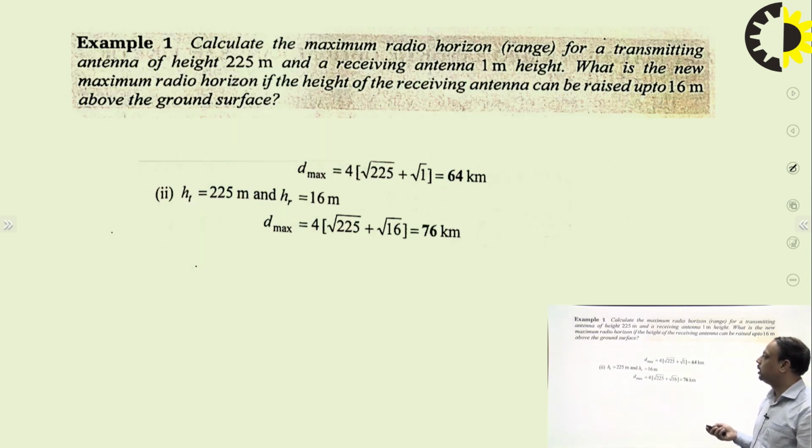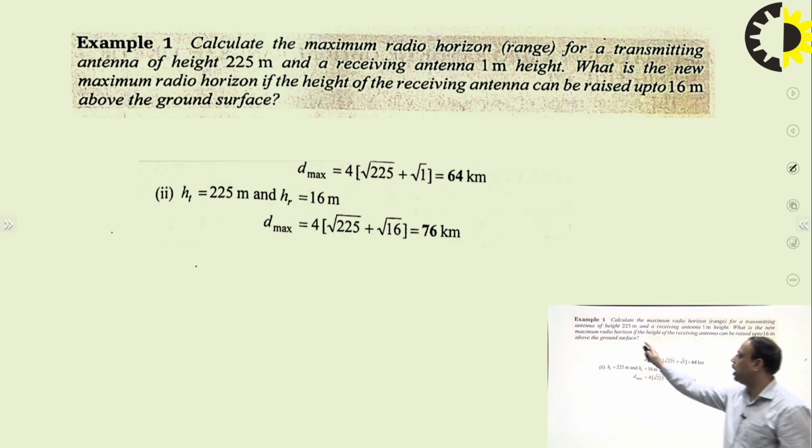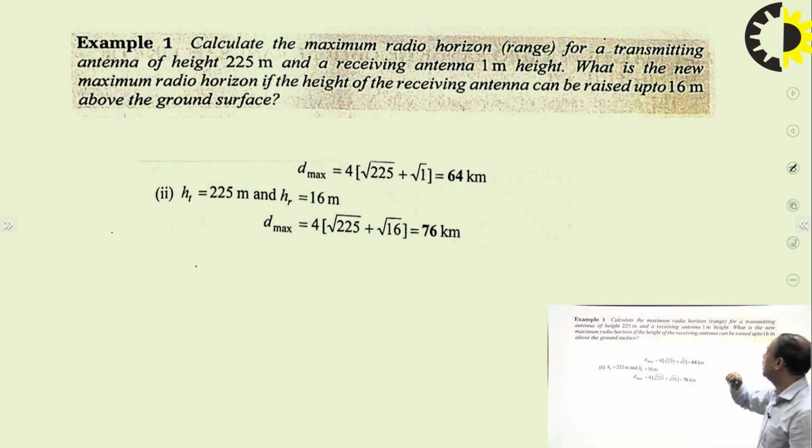Now these are some calculations or some examples of the transmitting and receiving antenna heights, and we calculate the distance between the transmitting and receiving antenna. d max is equal to 4 times (square root of 225 plus square root of 1), if the transmitting antenna height is 225 meters and the receiving antenna height is 1 meter. So we can put these values. The square root of 225 is 15, plus 1, is 16, into 4, that is 64 kilometers.